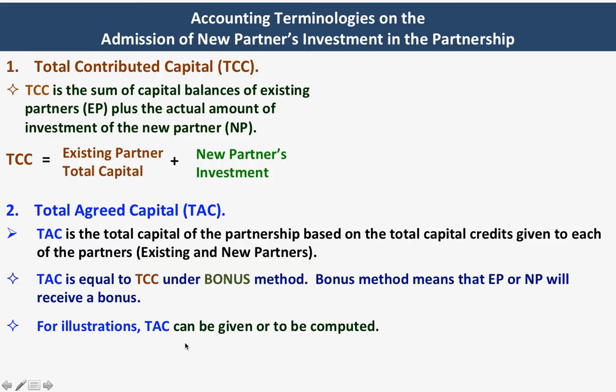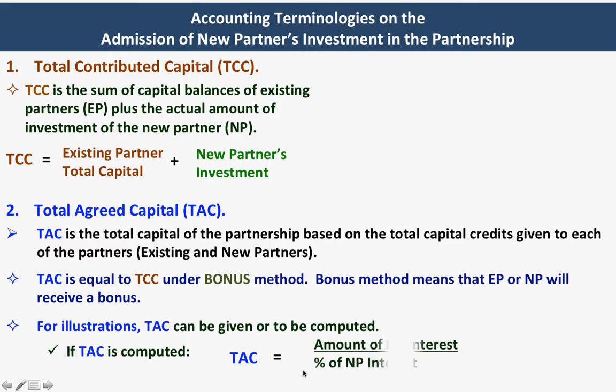For illustrations, total agreed capital can be given or to be computed. In our problems, the total agreed capital can be given, or it is stated, or we have to compute that. So in case we are going to compute the total agreed capital, the way to compute it is this. Total agreed capital is equivalent to the amount of new partner interest.